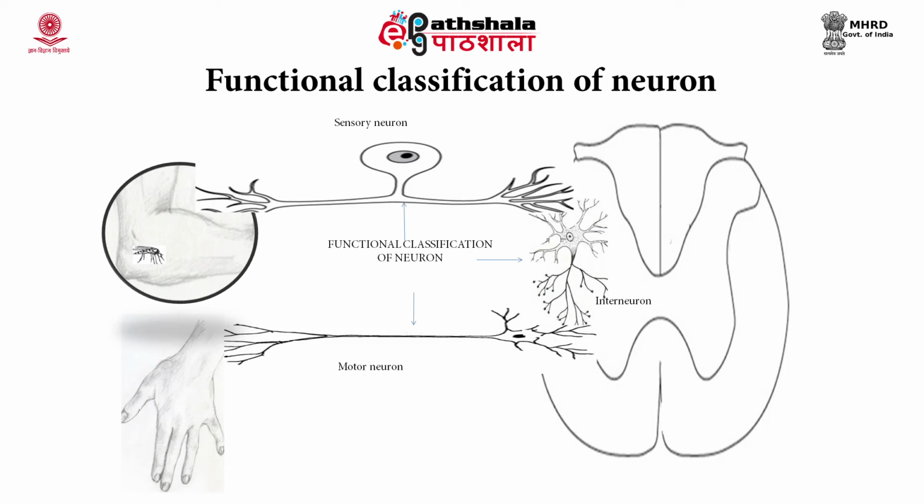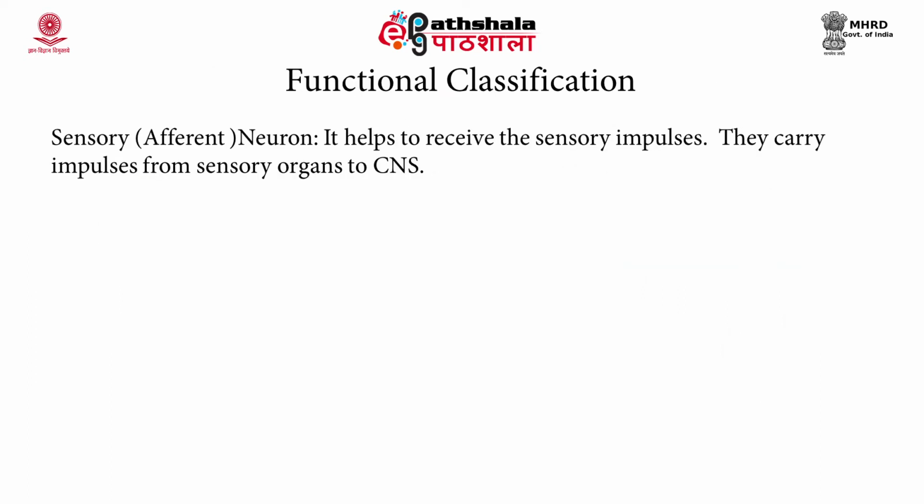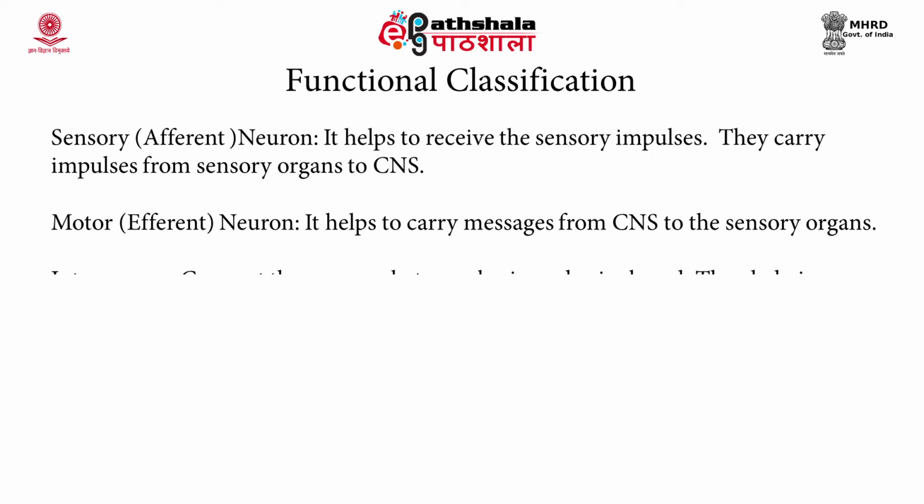Now, if we look at the functional classification, then the neurons can be classified based on their function: either they receive the messages, and then they are called the sensory neurons, which are usually the ones which receive the message. And then we have the motor neurons, which are the effector neurons, which carry the message from the brain to the effector organ. For example, it could be the muscle.